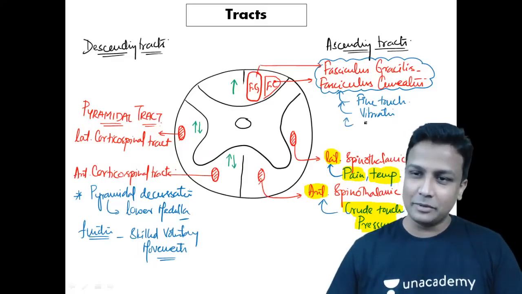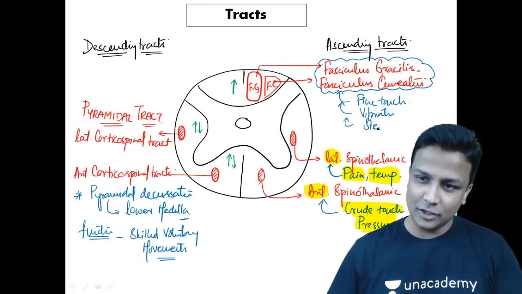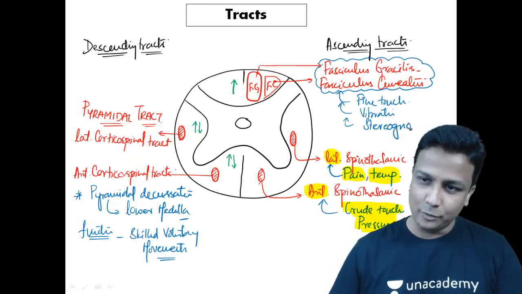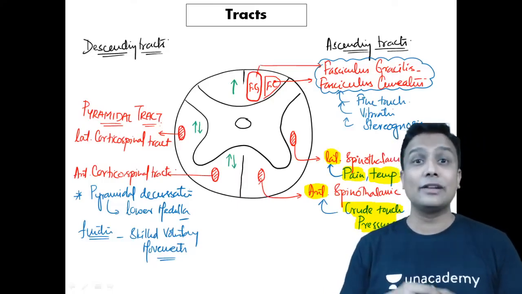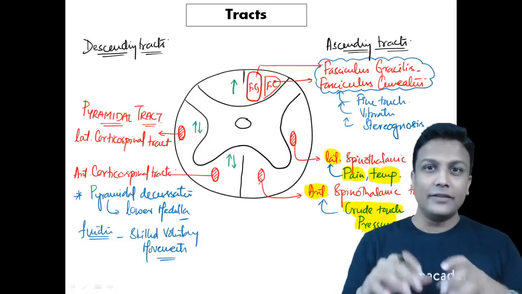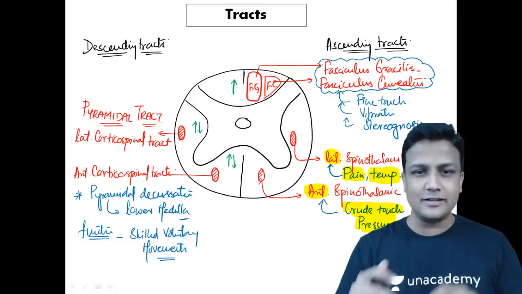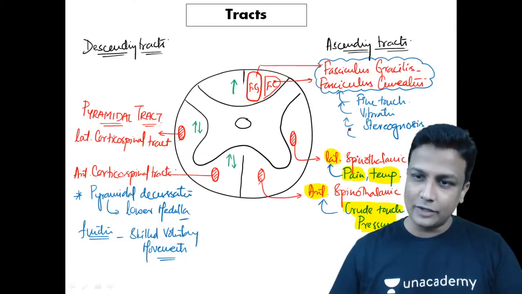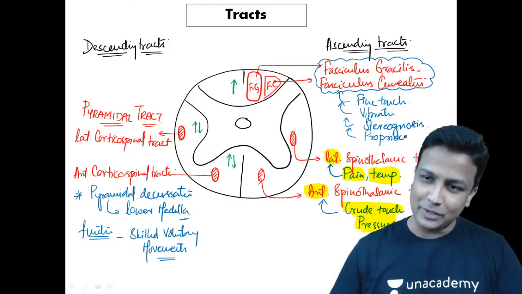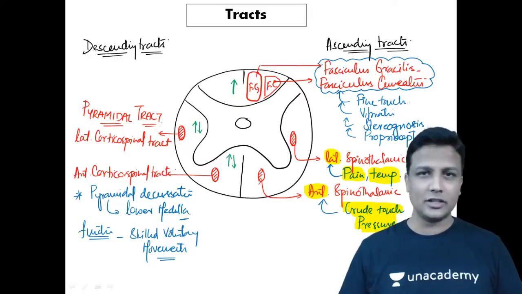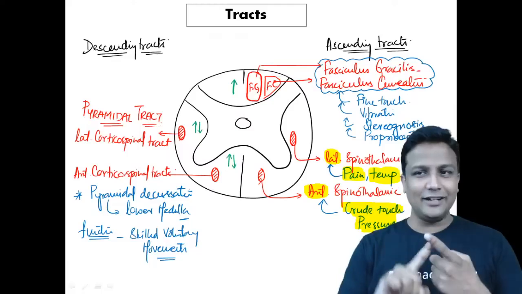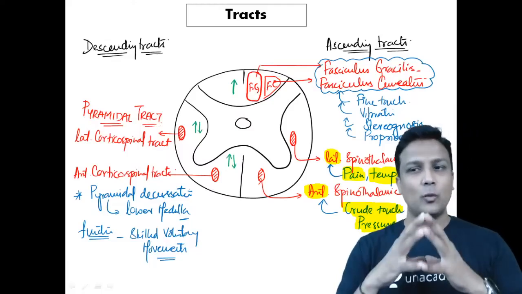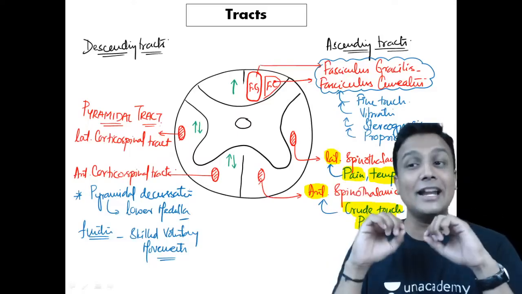Apart from that, yes, guys, remember even stereognosis. I hope you all know what is the meaning of stereognosis, guys. Stereognosis is nothing but, yes, the ability to identify without seeing, guys, blind recognition. Without seeing, we have to identify just by touch, and that is nothing but stereognosis. And even it is the one which is going to carry the proprioception, guys, the joint position of the joints, like your upper limb and the lower limb. So fine touch, vibration, stereognosis and proprioception will be carried by fasciculus gracilis and cuneatus, guys.